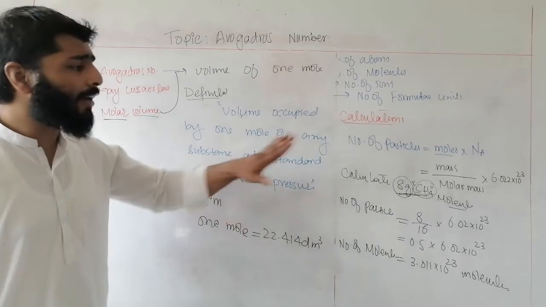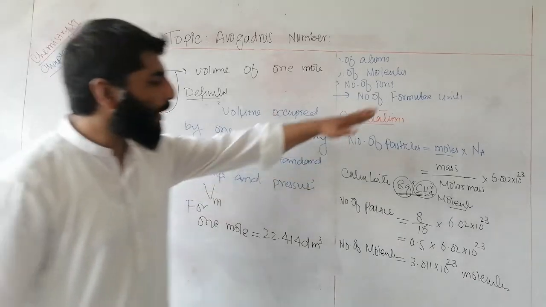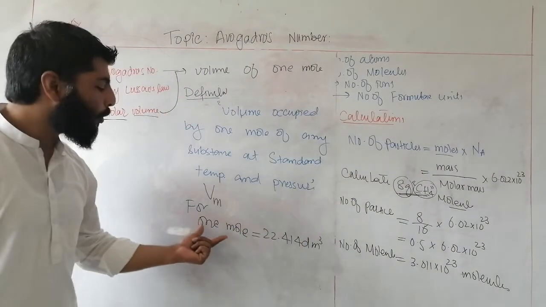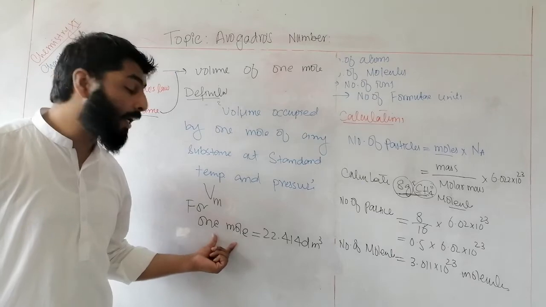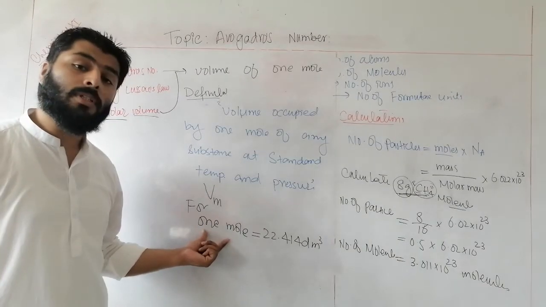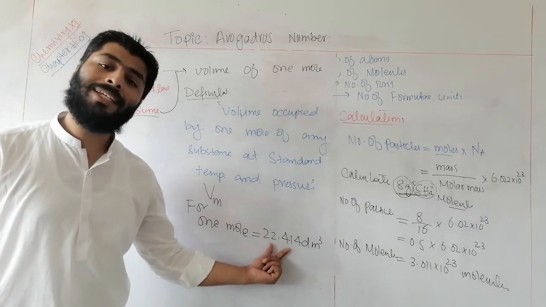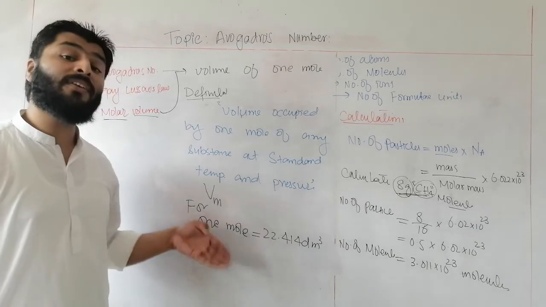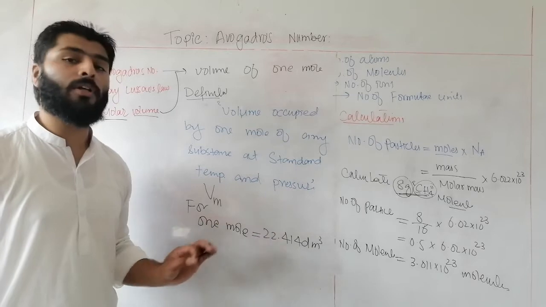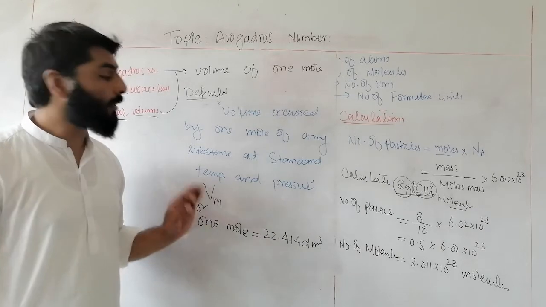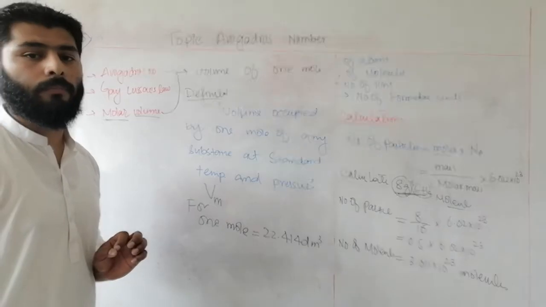For each and every substance, just like number of particles, molar volume is also dependent on number of moles. For the same number of moles, molar volume will be same. If number of moles are different, then molar volume will also be different. This is the concept of molar volume.